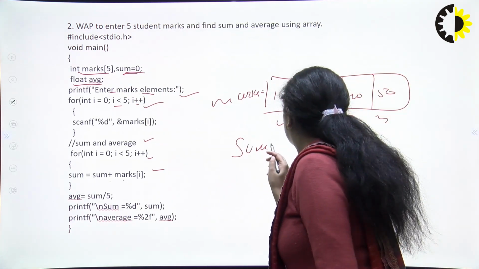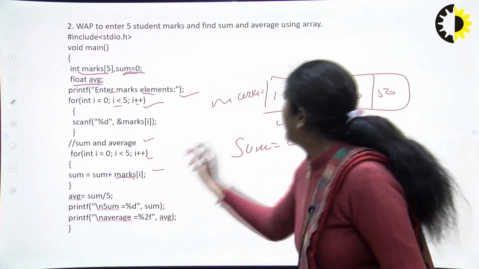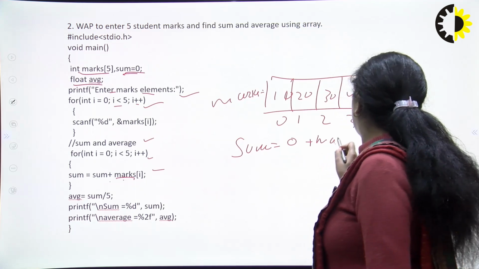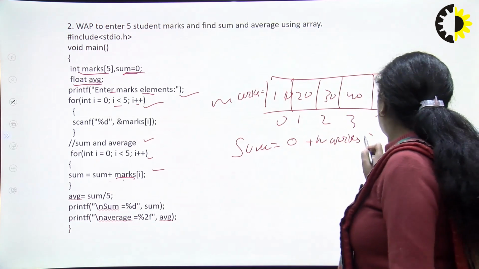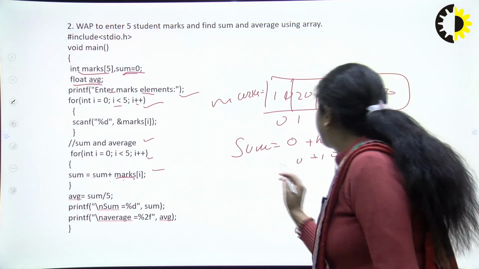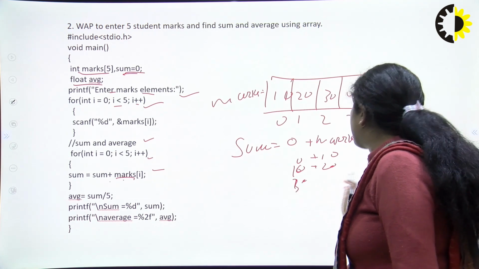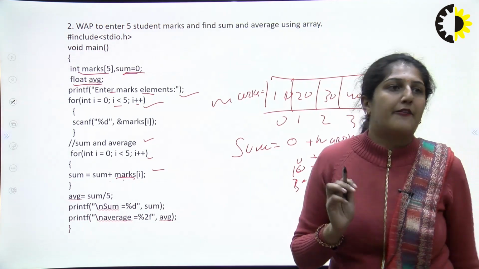So sum is equal to sum plus marks of i. The marks of 0 will become, so 0 plus 10, then 10 plus 20, then 30 plus 30, like this, and all the elements will be summed.